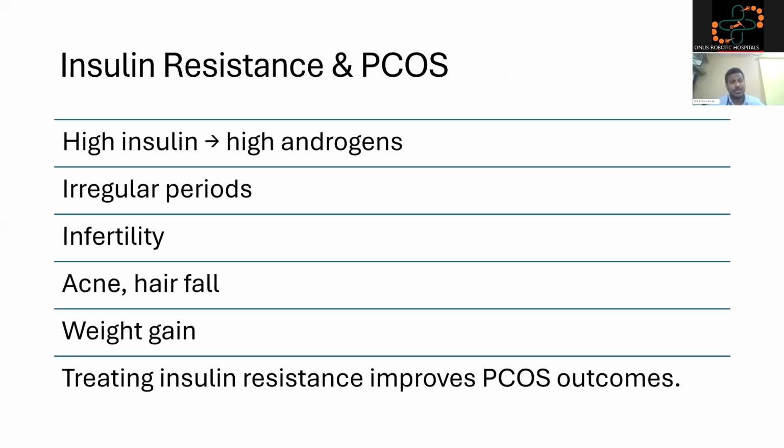Insulin resistance and PCOS. Whenever the insulin levels are high, they indirectly increase the androgen levels, the male sexual hormones, even in females. Therefore, high insulin leads to high androgens in females, which leads to irregular periods, infertility, acne, hair fall, weight gain. So, PCOS patients are treated with metformin. Metformin is one of the first line drugs for diabetes. It's also the first line drug for PCOS because metformin reduces insulin resistance and that's why it's used for the treatment of PCOS.